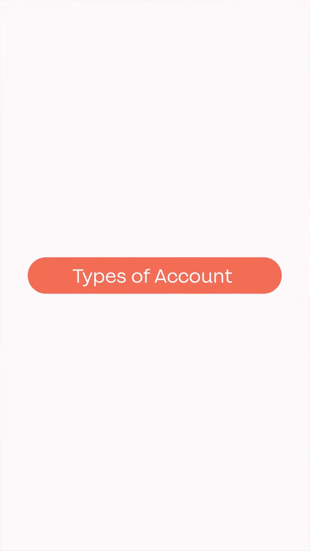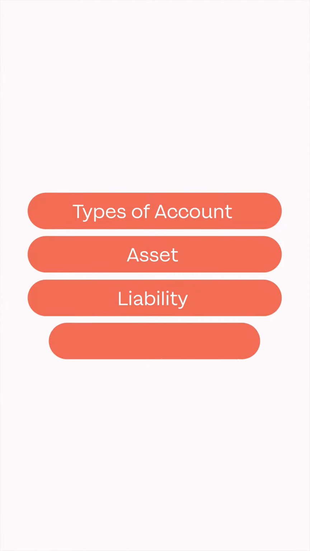Companies have an ongoing influx and outflow of money. They need systems that record and manage what they own and what they owe. Let's talk about it. An account documents additions and subtractions for a firm's debts, profits, and ownership finances. The three account categories are asset, liability, and equity.